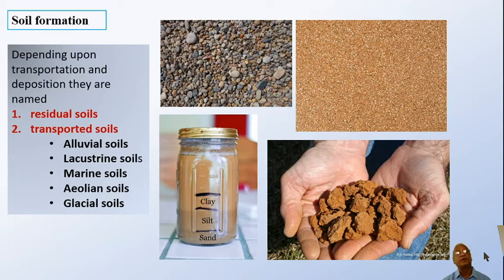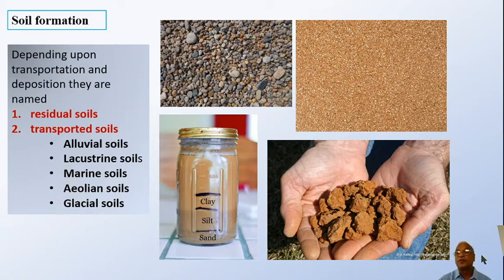There are a variety of ways how the soil gets transported and gets deposited somewhere else. Depending upon that, there are different names which are given, and as the list shows here, it is alluvial soils, lacustrine soils, marine soils, aeolian soils, and then glacial soils.